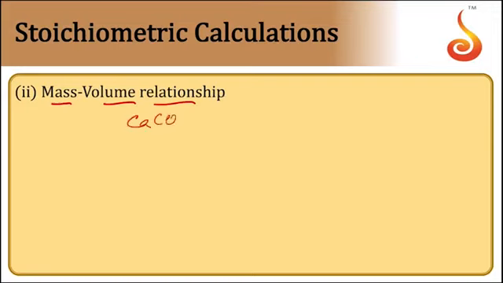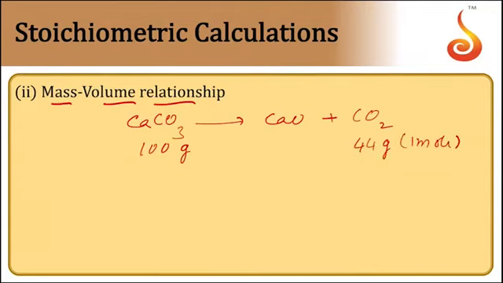Say for example, calcium carbonate giving rise to calcium oxide plus carbon dioxide. In this reaction, we know that 100 grams of calcium carbonate gives rise to 44 grams of carbon dioxide, that is 1 mole of carbon dioxide. And we know 1 mole at STP conditions occupies 22.4 liters. So now we can say that 100 grams of CaCO3 gives rise to 22.4 liters of carbon dioxide gas at STP conditions.